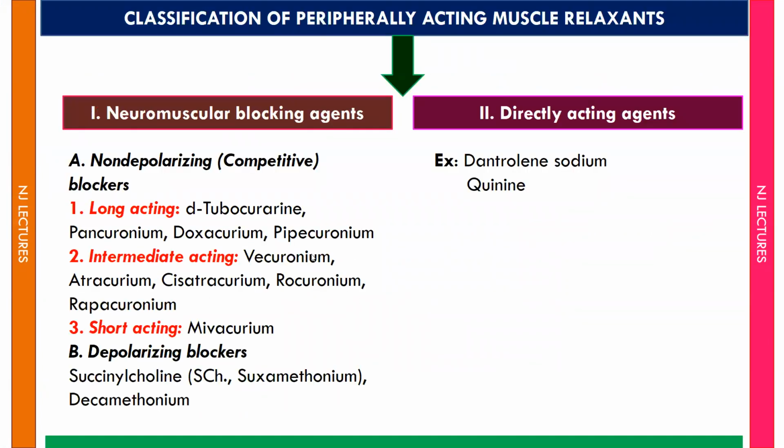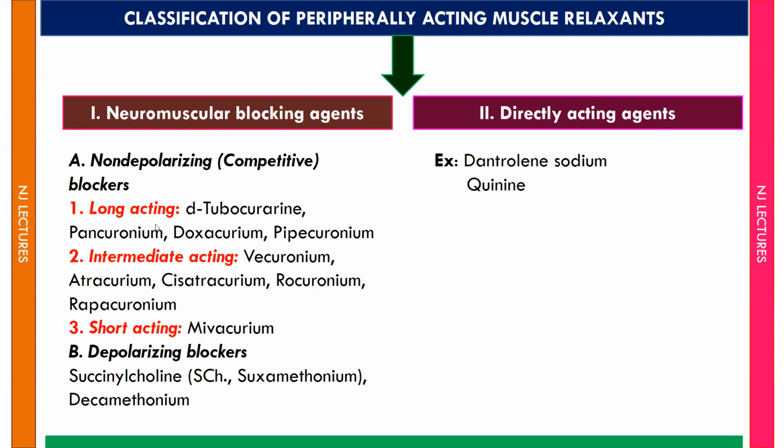So let's see the classification of peripherally acting muscle relaxants. It is classified under two headings. The first one is neuromuscular blocking agent, and the second is directly acting agent. The neuromuscular blocking agent is further classified into two categories: category A, non-depolarizing competitive blocker, and category B, depolarizing blocker. Category A is further classified into three categories depending on the duration of action.